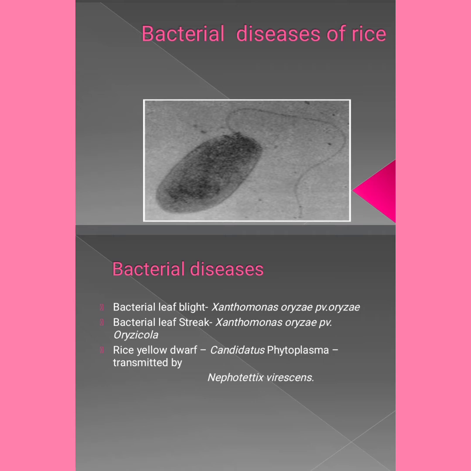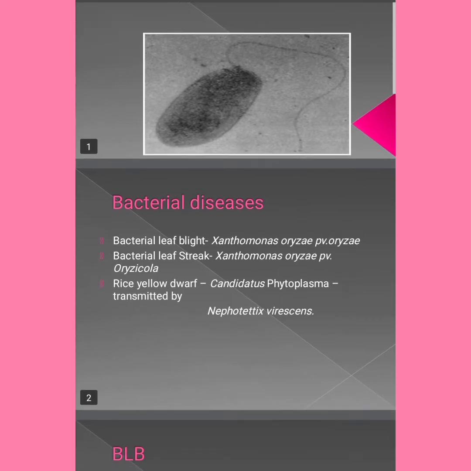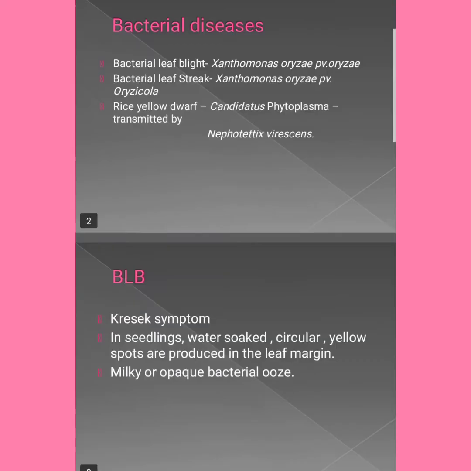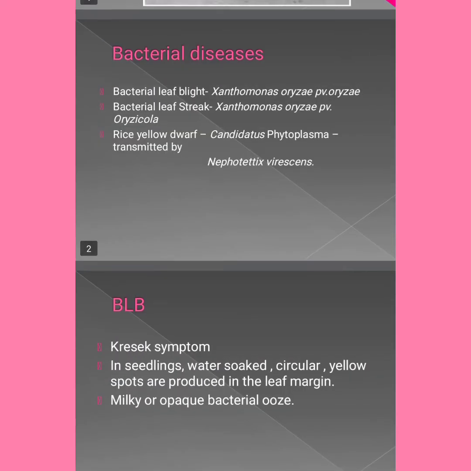Okay. Frequently asked question in exam: Rice orange leaf, is it a phytoplasma or bacterial disease? It is a phytoplasma disease. Okay. First we will see bacterial leaf blight. Bacterial leaf blight is caused by Xanthomonas oryzae pathovar oryzae.